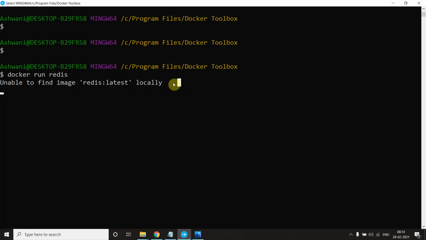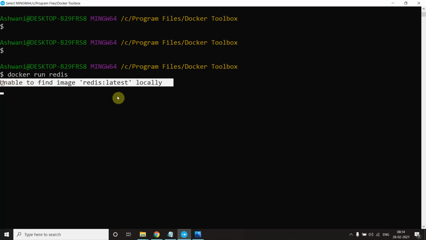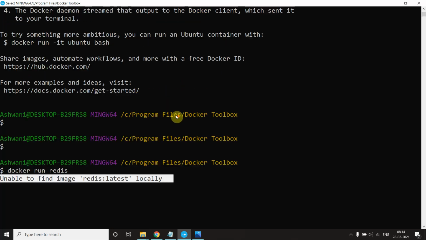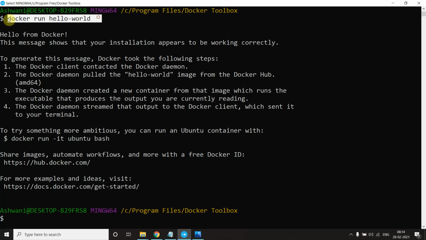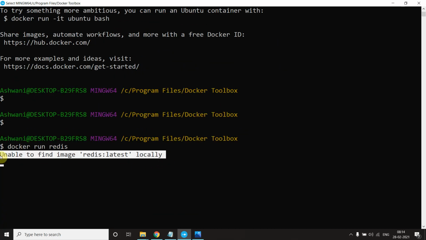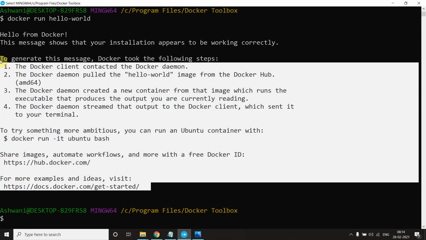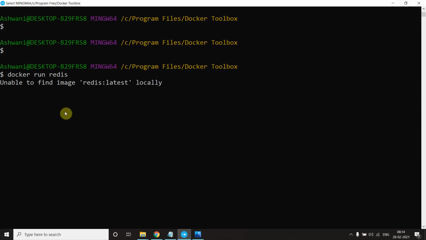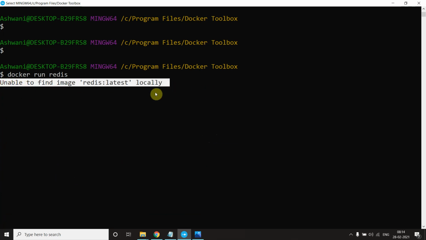After you execute this command a second time, you will not get this kind of message, as I already have the image in my system, so I directly have this thing. When you execute this command the first time, it will always give you a message that it didn't find it locally and is going to fetch it from a server.